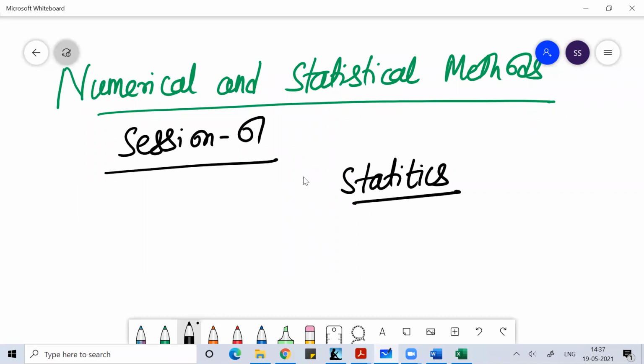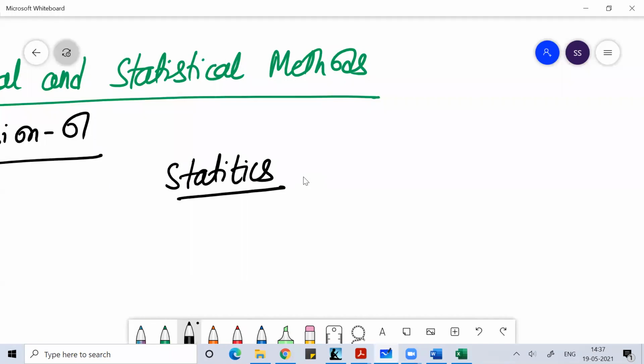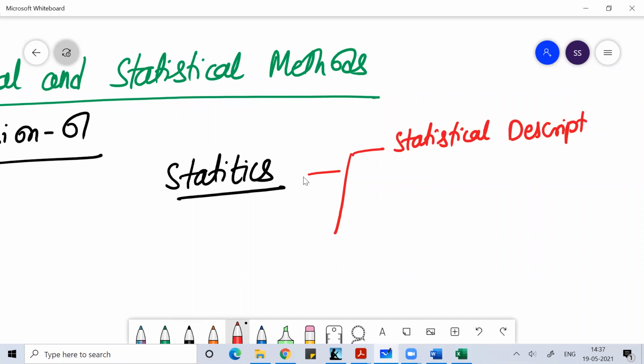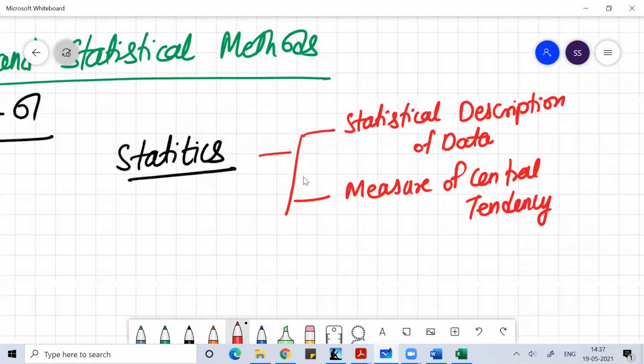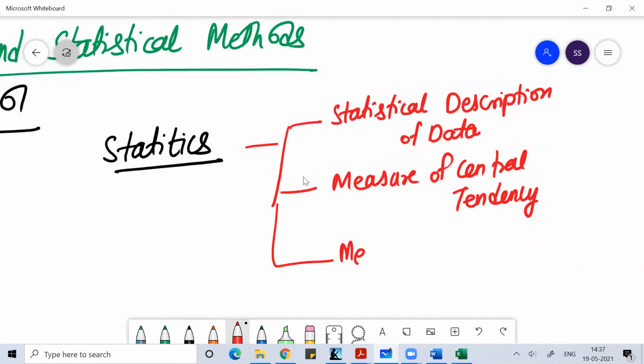In statistics, we need to cover a lot of topics. We need to cover statistical description of data. Once after studying statistical description of data, then we need to study measure of central tendency. After we study measure of central tendency, then we have to study measure of dispersion.